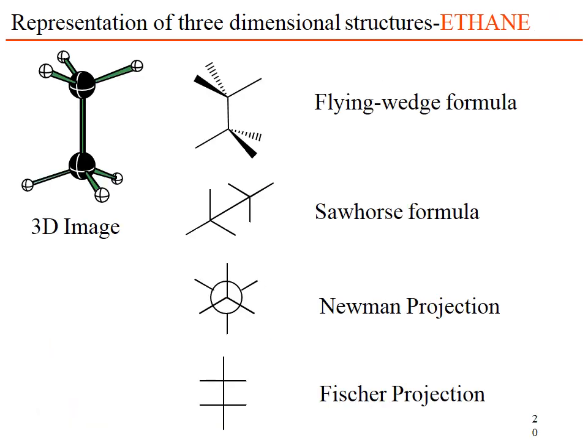And this is the projection formula of methane. Representation of the 3-dimensional structure of ethane. This is the 3D structure converted into the flying wedge formula. This is the Sawhorse formula. This is the Newman projection.